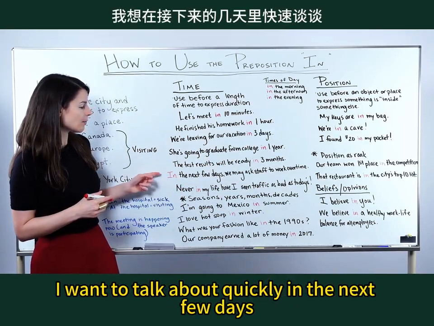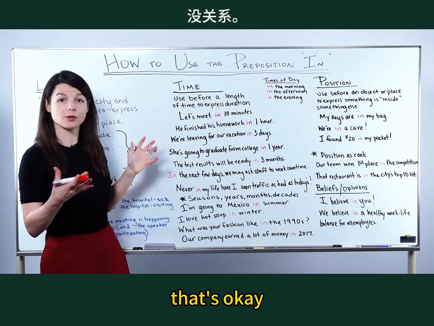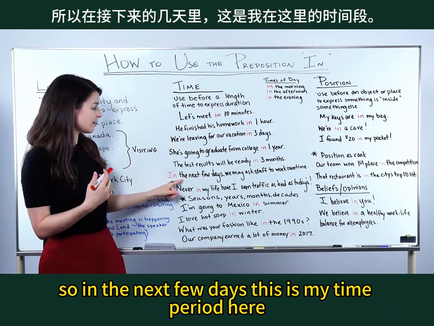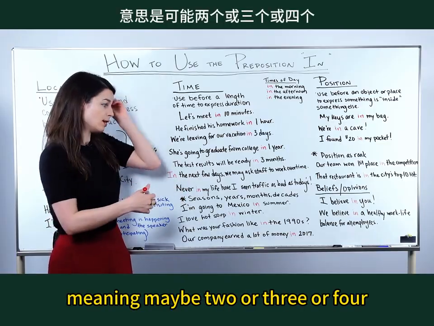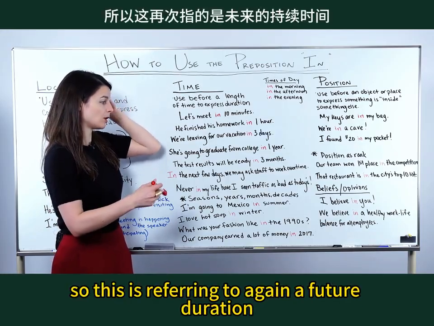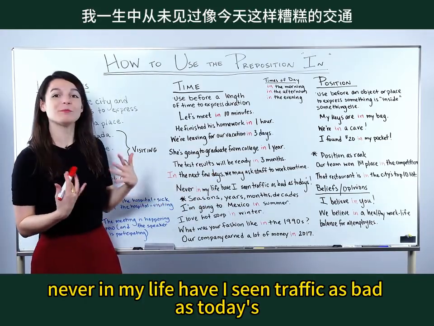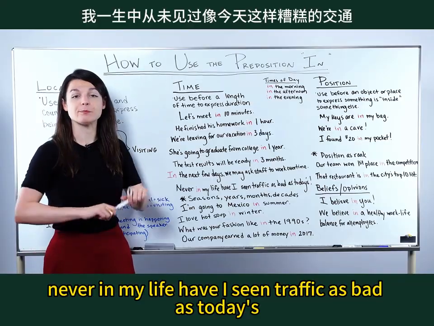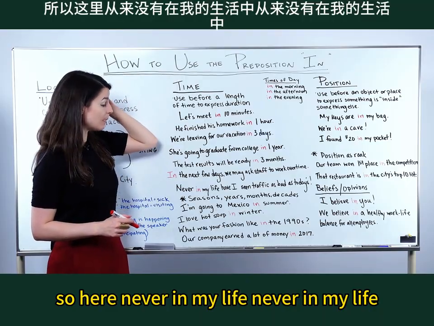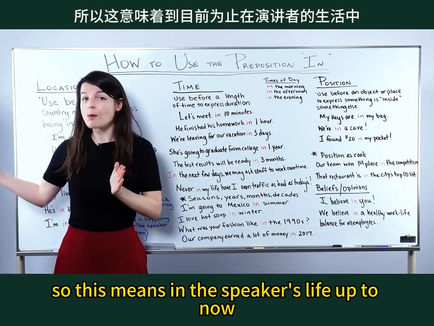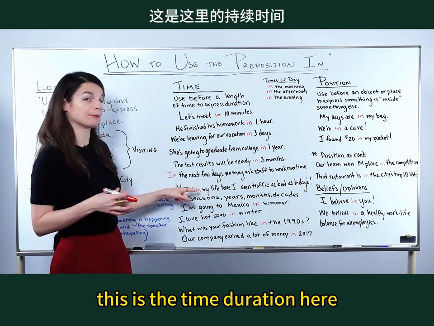But this one I want to talk about quickly. In the next few days, you'll notice that this in comes at the beginning of the sentence. That's okay. So in the next few days, this is my time period here. In the next few days, meaning maybe 2 or 3 or 4, we may ask staff to work overtime. So this is referring to, again, a future duration. Never in my life have I seen traffic as bad as today's. So here, never in my life. So this means in the speaker's life up to now. So like from the past up to now in the speaker's life. This is the time duration here.